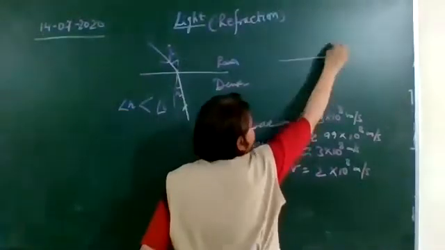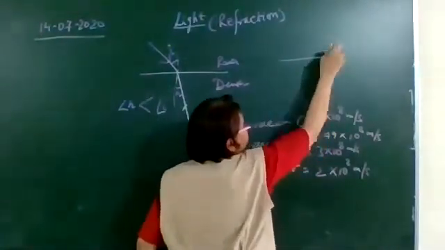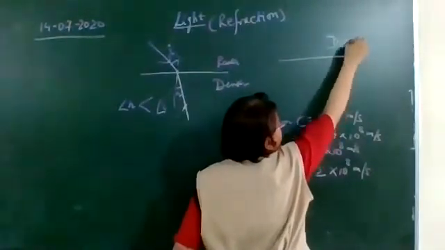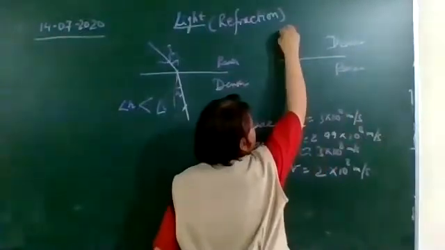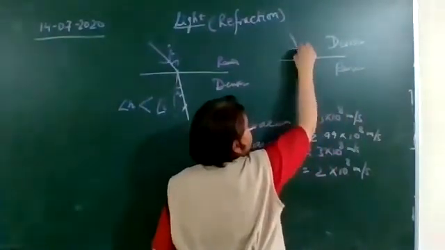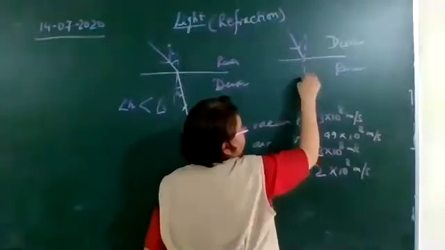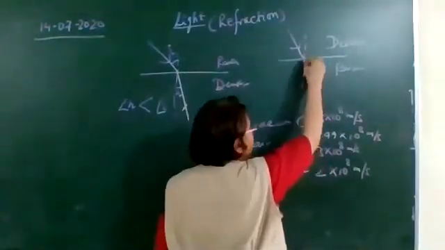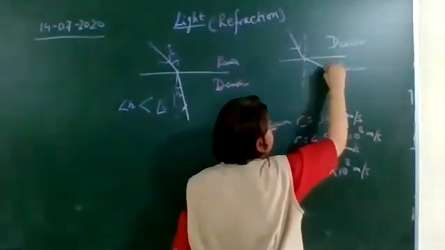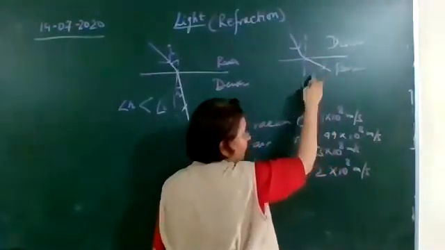Now if a ray of light is passing from denser to rarer medium, draw a normal at the point of incidence. Again we know that the ray doesn't go straight, but which side will it bend? It will bend away from the normal.